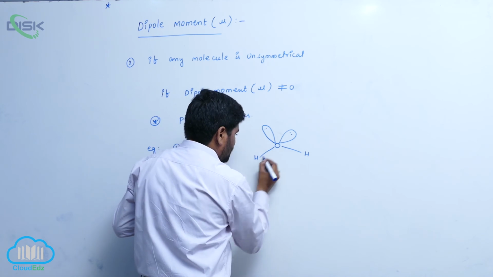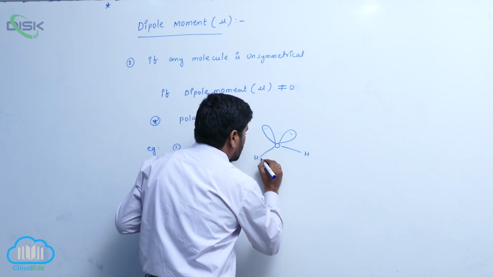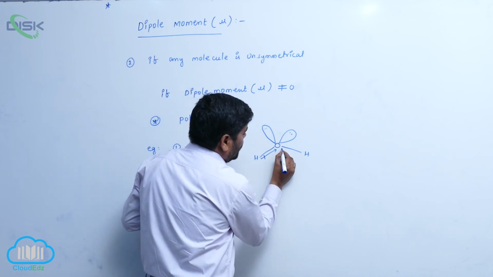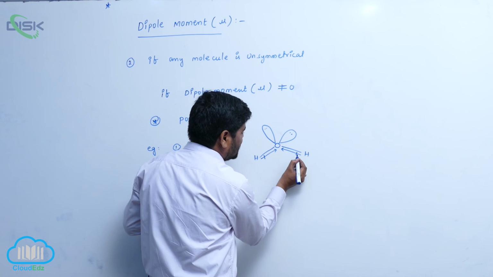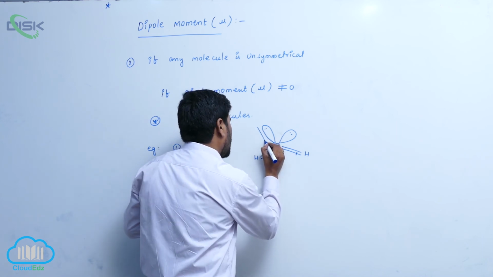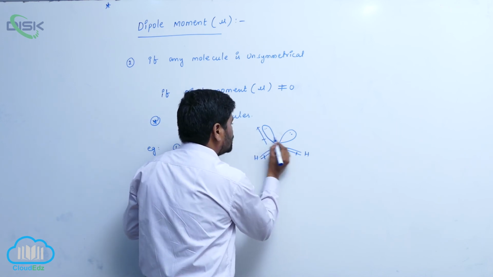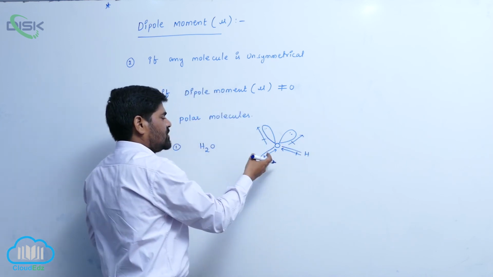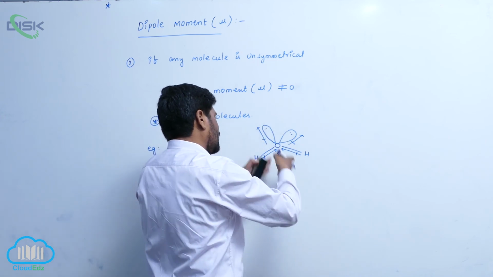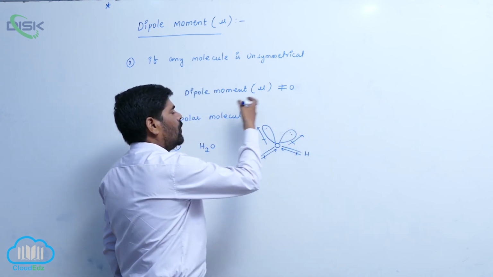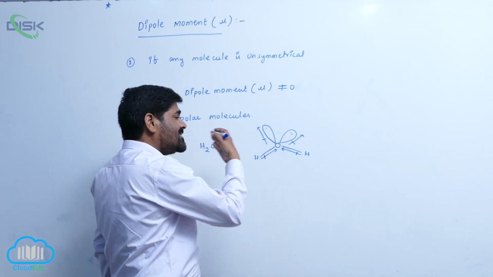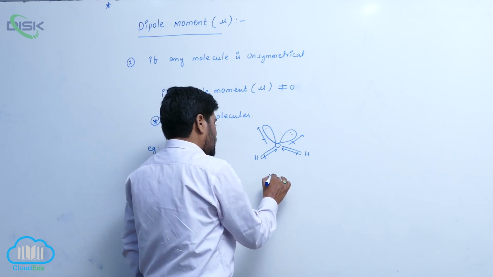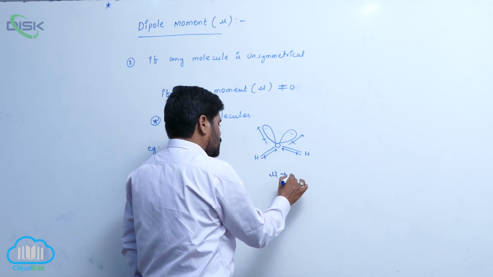Oxygen is more electronegative than hydrogen, so the bond moment is towards oxygen, and the lone pair of electrons is in the same direction. So the resultant dipole moment has some value, so mu is not equal to 0.